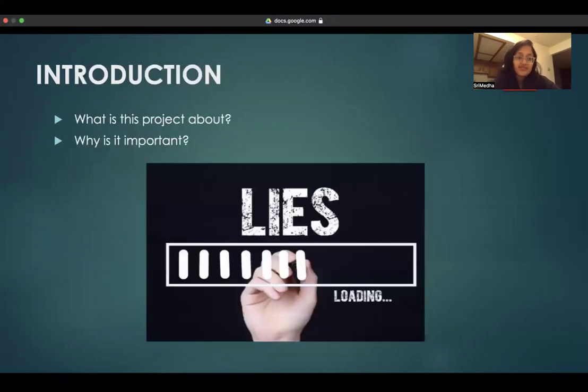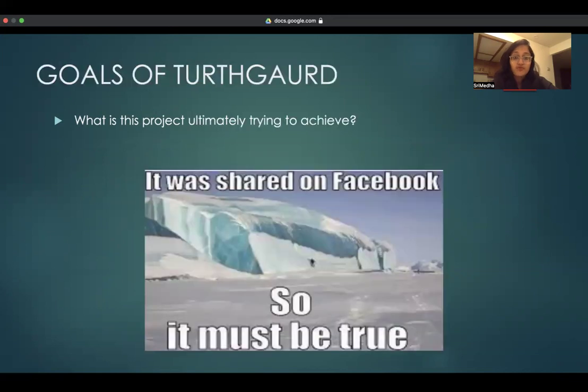Let's start with the basics. Fake news has become a huge issue, especially in the digital age. It spreads misinformation, influences opinions of people, and poses significant challenges to information integrity. This project is an initiative to tackle the problem of fake news head on by using the power of machine learning and data analytics. TruthGuard aims to distinguish genuine news from deceptive content with unprecedented accuracy and efficiency.